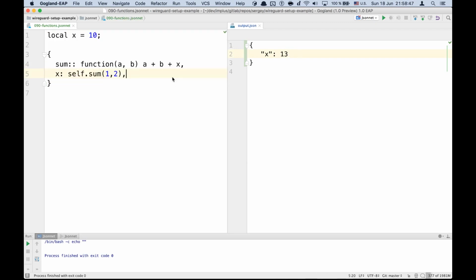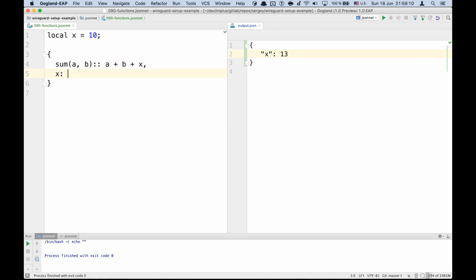So this is one way to define a function in an object, and there is another way. We delete the function keyword and move the parameters here. It is a much shorter way to define a function.